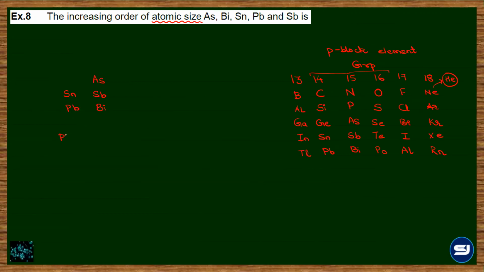So Pb greater than Bi. उसके बाद among Sn and Sb, Sn will be larger than Sb, and the smallest of them will be arsenic.